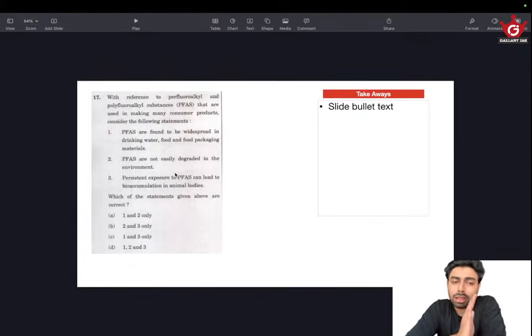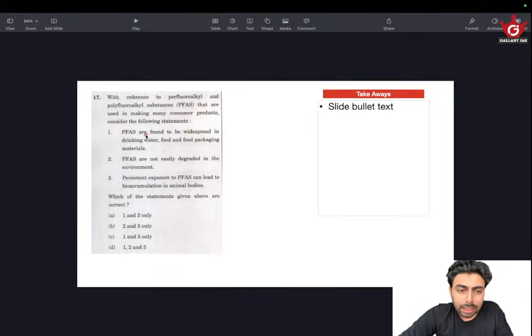Okay. On the first reading, we might think that, okay, PFAS are found to be widespread. That's an extreme statement. How come a chemical like this is widespread in drinking water, food and food packaging materials? Very natural question and very sensible doubt to have, because how come such a chemical is widespread in drinking water and food packaging materials? How come?